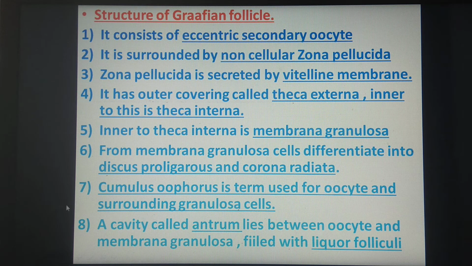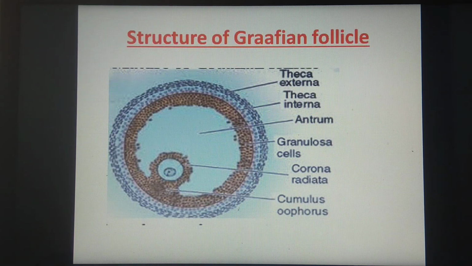the diagram. Then cumulus oophorus is the term used for the oocyte and surrounding granulosa cells, and the cavity called antrum lies between the oocyte and membrana granulosa, which is filled with liquor folliculi. So once again we will see the cumulus oophorus. Which is the cumulus oophorus? It is the oocyte and surrounding granulosa cells. So this is the oocyte. This structure is called the oocyte, and surrounding granulosa cells along with membrana granulosa will become the cumulus oophorus.